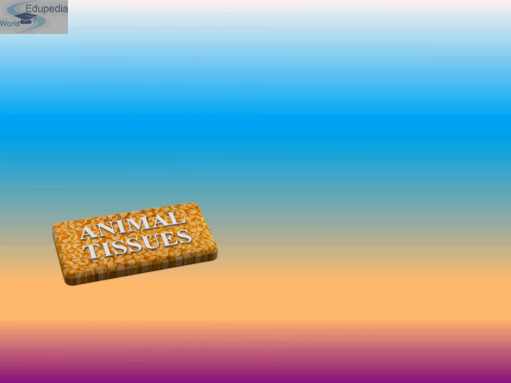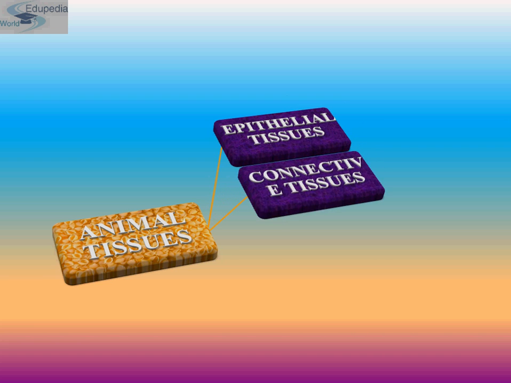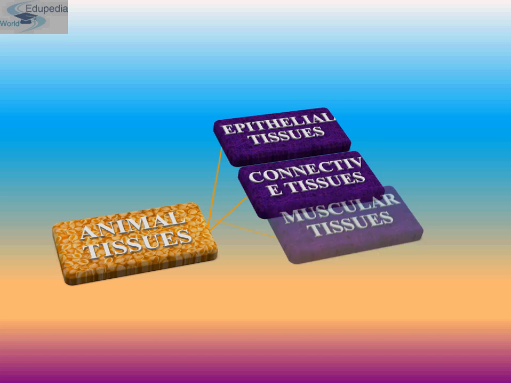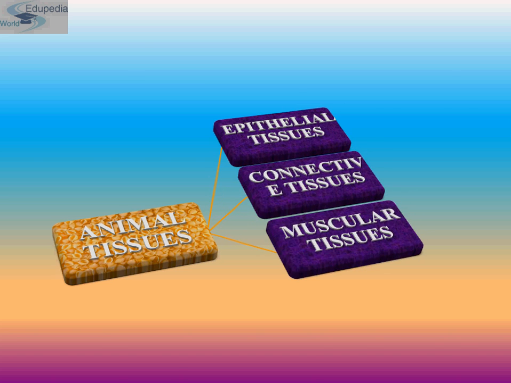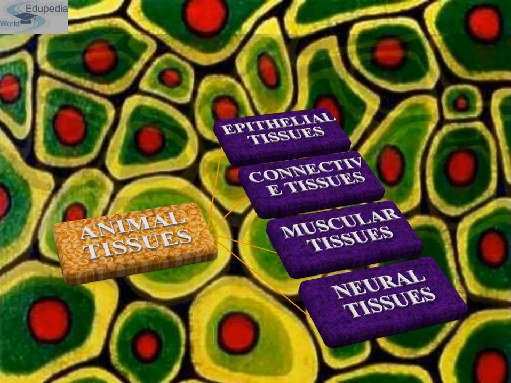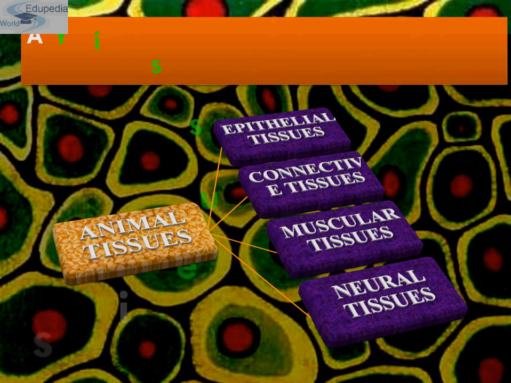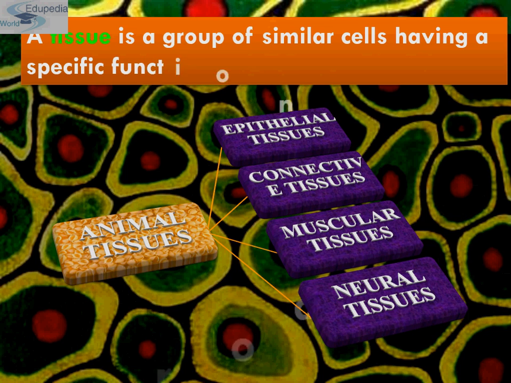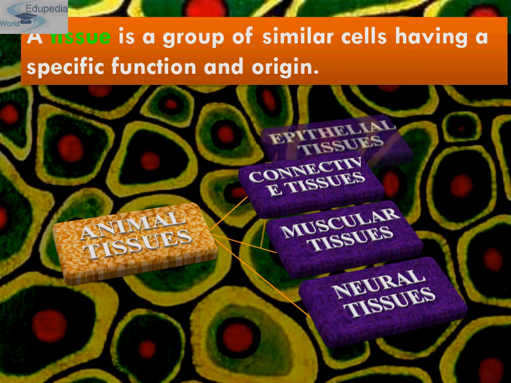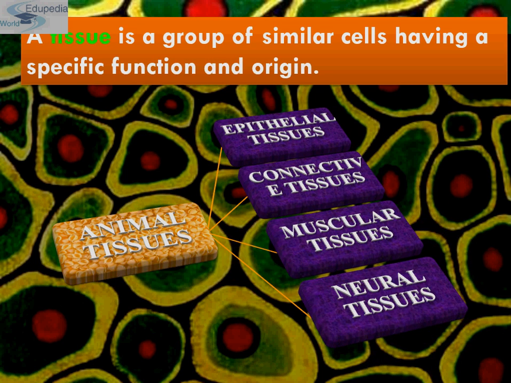So, in the preceding chapters, you came across a large variety of organisms, both unicellular and multicellular, of the animal kingdom. In the unicellular organisms, all functions like digestion, respiration, reproduction, are performed by a single cell. In the complex body of the multicellular animals, the same basic functions are carried out by different groups of cells in a well-organized manner.